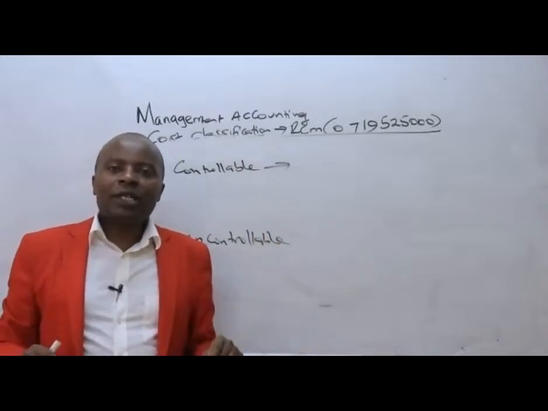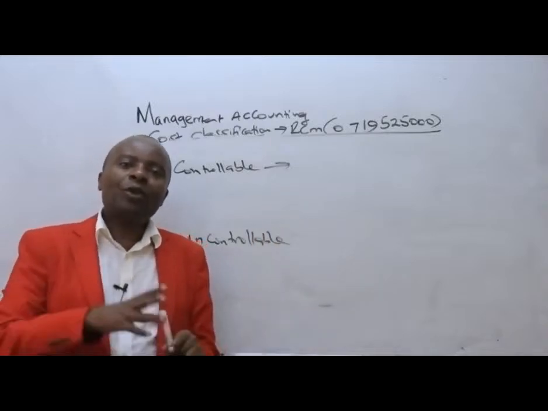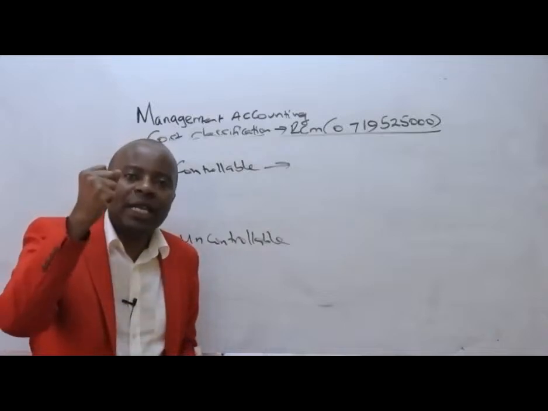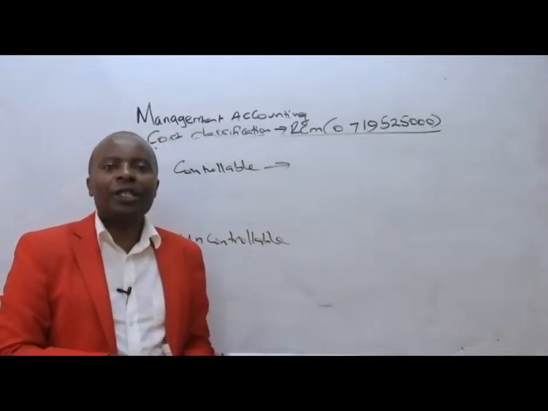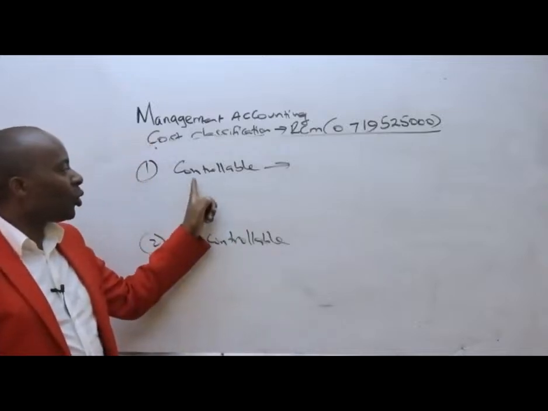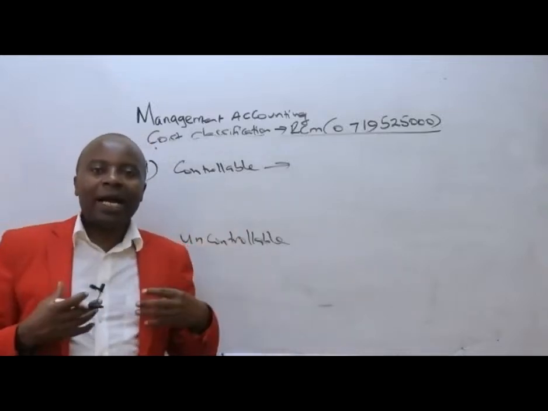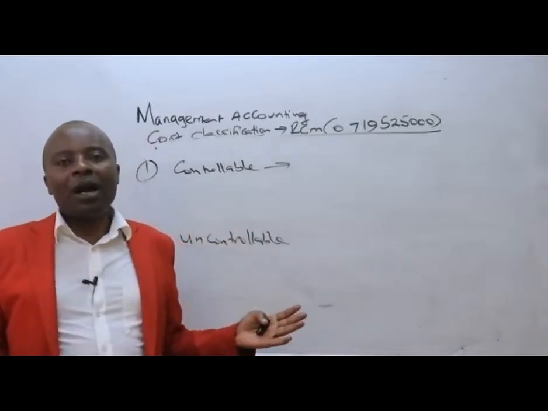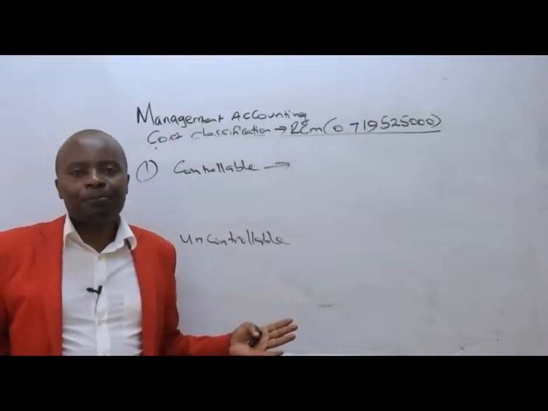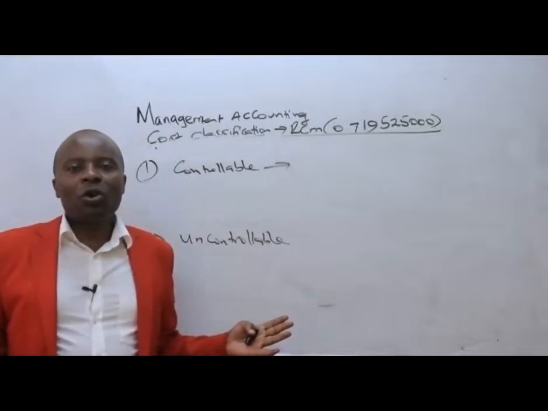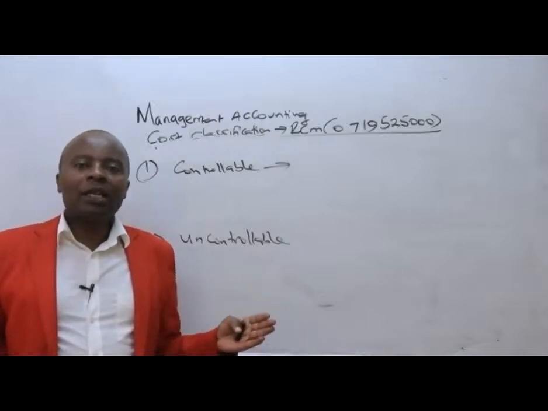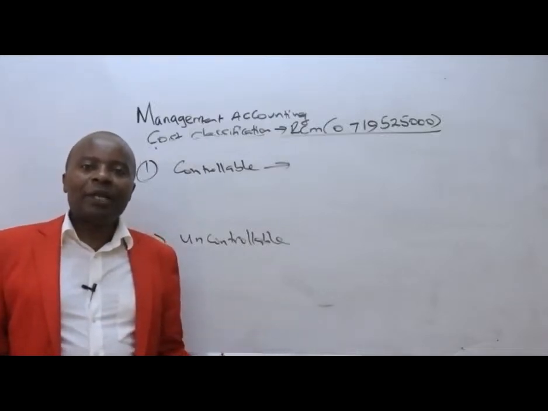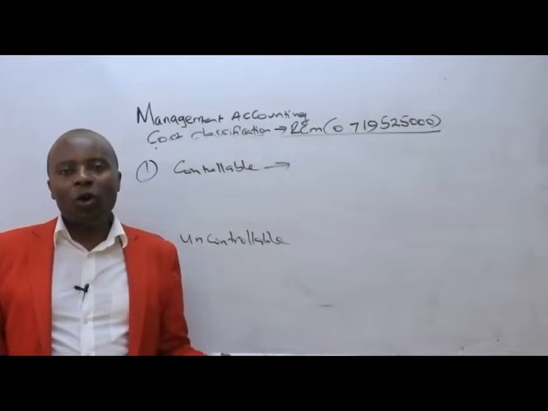If we say we are going to squeeze them, reduce them, or even make them zero, we don't incur them, then such costs will be called controllable, because it is us to determine whether they will be incurred or not. They are costs which are at the arm's length of the management.